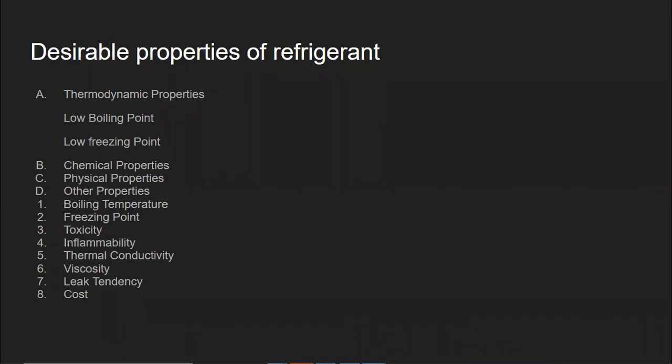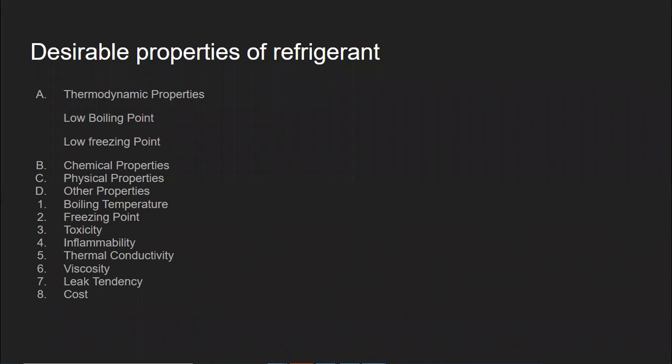Now see one more point, among the other properties of the refrigerant which I have not mentioned here. It is called evaporator and condenser pressure. Whenever you have any refrigerant, the evaporator pressure should be the same as, or near to, the atmospheric pressure. That is very important and required.